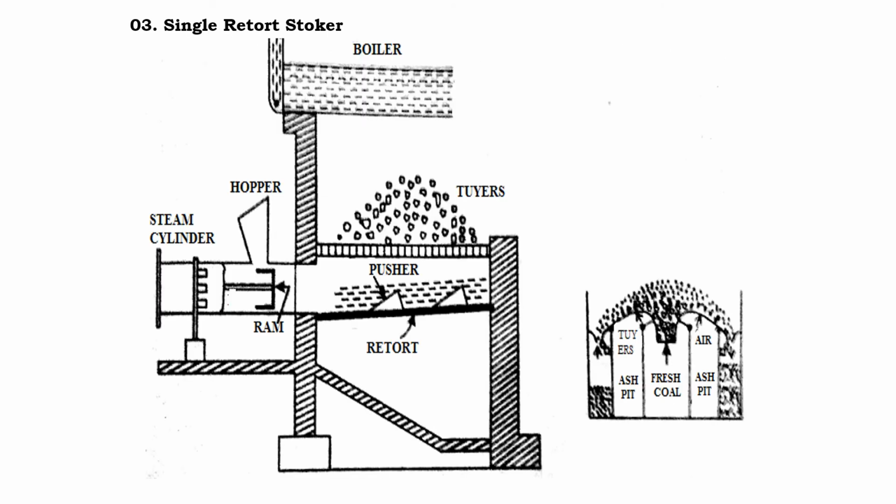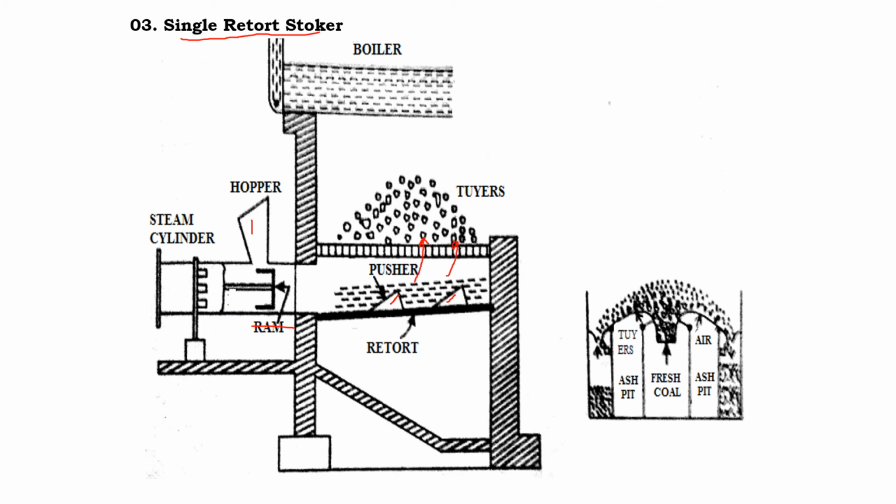The next type of stoker is the single retort stoker. This is an underfeed stoker, and this is an example of an underfeed stoker. Here we have the coal in the hopper, and it is pushed into the furnace using the piston and ram movement, and we have retorts, which push the coal into the furnace from the bottom.